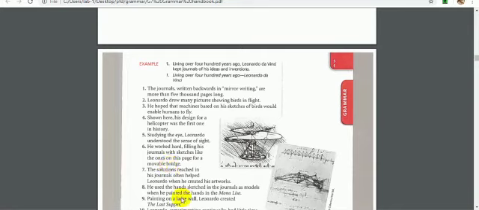Number 8, he used the hands sketched in the journals as models when he painted the hands in the Mona Lisa. Sketched is the past participle. Sketched in the journals as models is the participle phrase, and it is modifying hands.